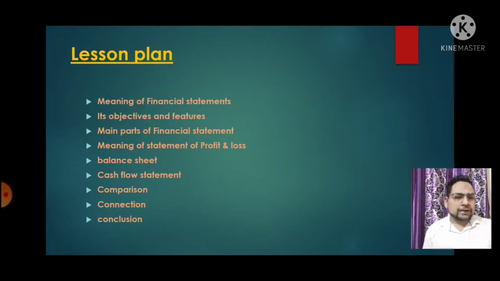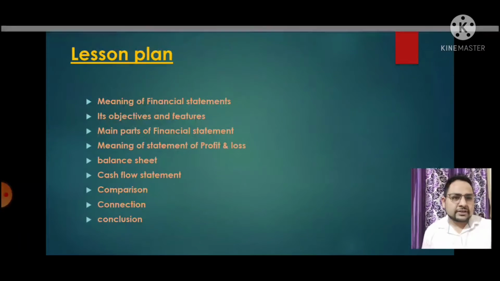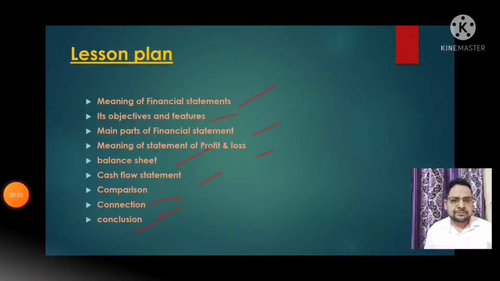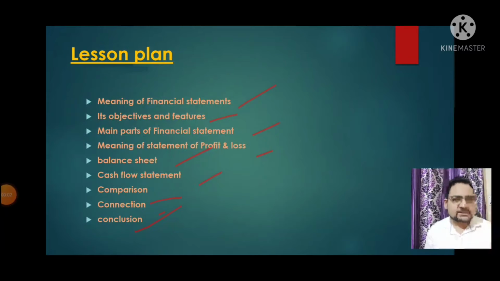So what would we cover in this lecture? Let me tell you that. See, we cover the meaning of financial statement. After that, why we need financial statement, that is covered in objective and its features. After that, we can cover the financial statements main part. These are statement of profit and loss account, balance sheet, cash flow statement. After that, we can compare all these three, and at last we get the connection between them. After getting the comparison and the connection, we are easy to understand its conclusion. Okay. So let's begin the topic.